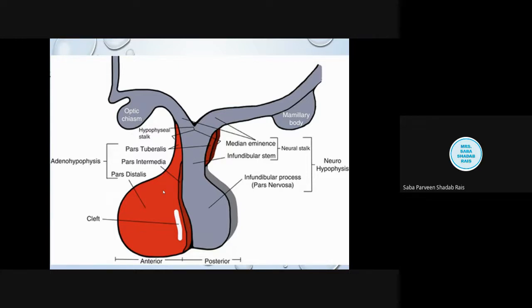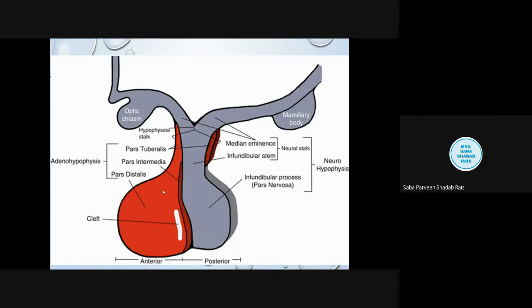So the origin of both the lobes of the gland is different. So totally, although it is a single gland, both the lobes are totally different in origination, and their function is totally different. So first we will be talking about the adenohypophysis.